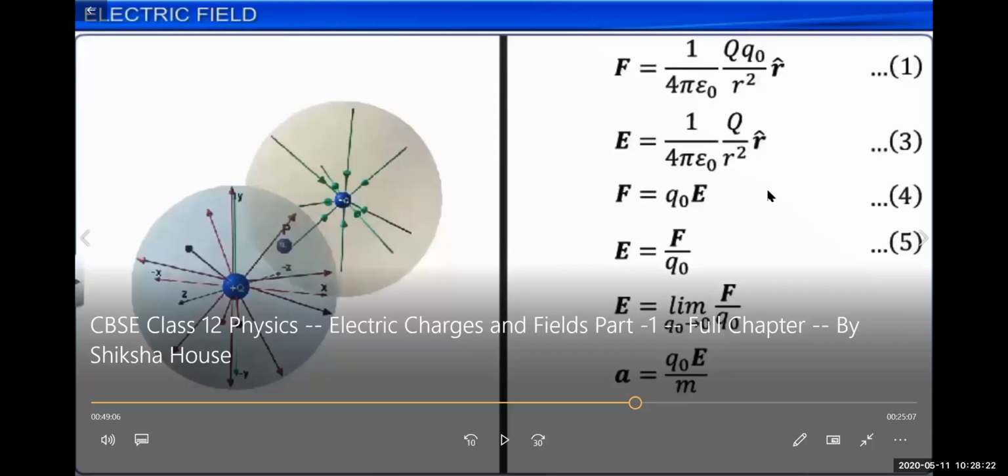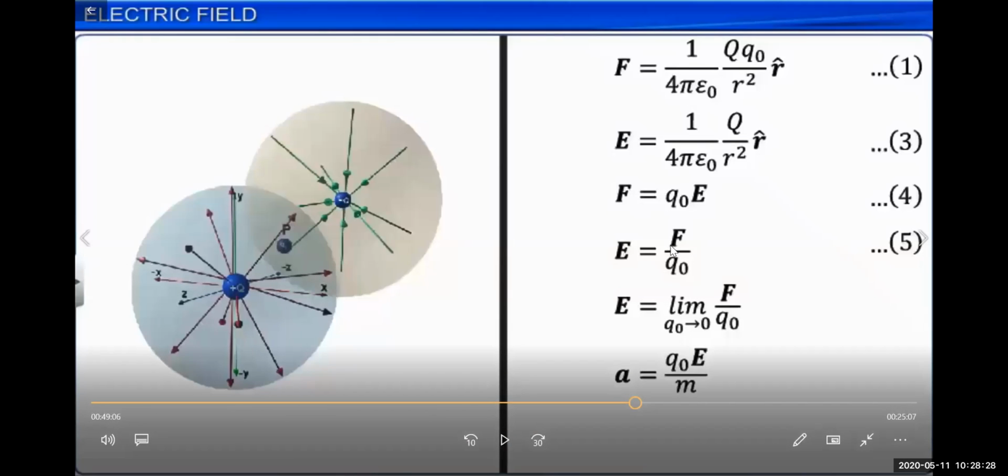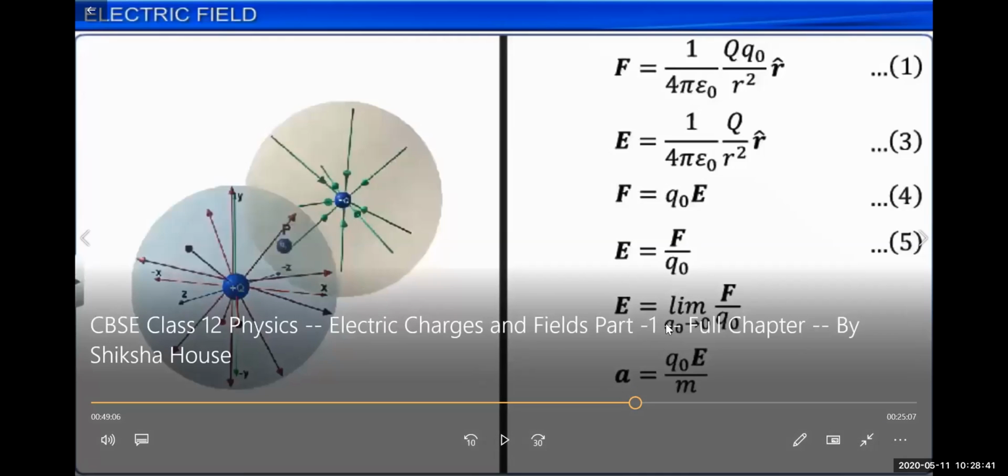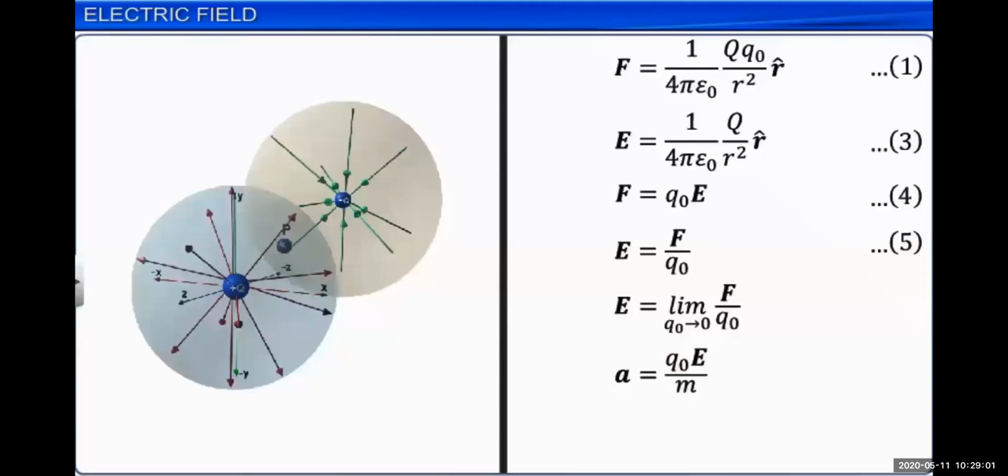We know very well that in this equation 5, if we put force is equal to mass times acceleration, as we know Newton's second law of motion, then this acceleration will give us Q naught E upon M, because F is equal to mass times acceleration. This Q naught is dividing, it will multiply here, and this mass will multiply, it will divide. So we will get acceleration is equal to Q naught multiplied by E divided by M, where Q naught is the test charge, E is the electric field intensity, M is the mass of the charge.